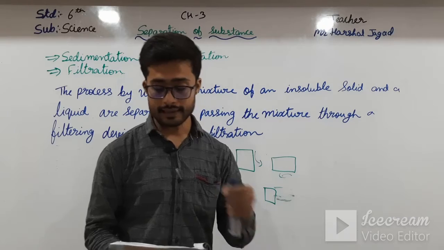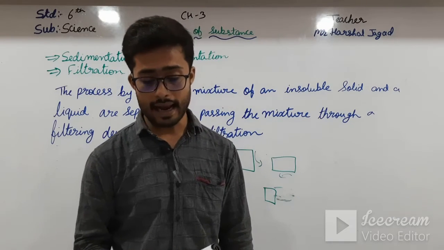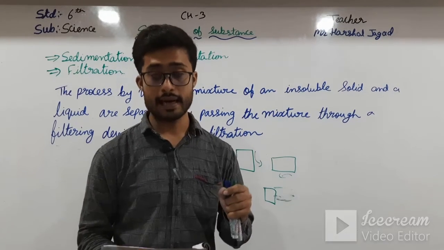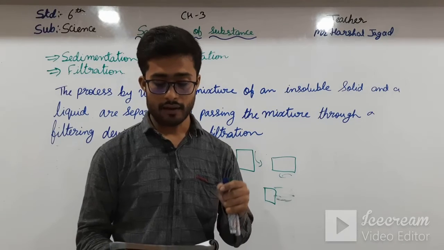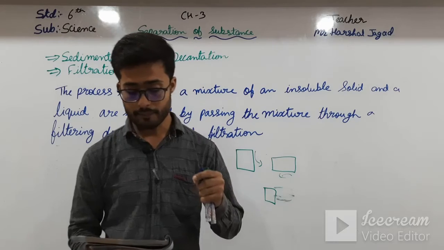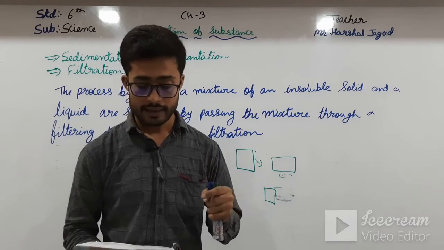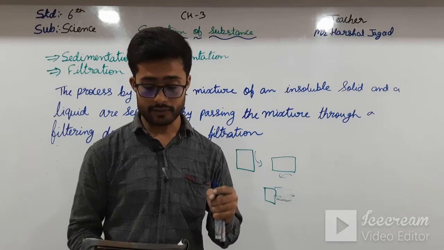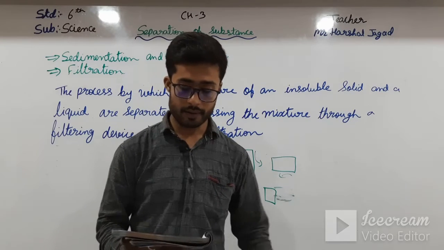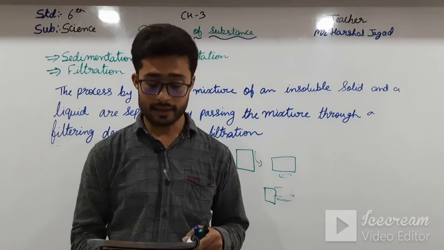And see here, there is an activity given over here to separate a mixture of sand and water by filtration. What we need is sand, water, funnel, beaker, conical flask and filter paper. See here, first of all take sand in a beaker and add water to it. Then fold a circular piece of filter paper to make a cone. Place the filter paper inside the funnel. Keep the funnel in the conical flask.